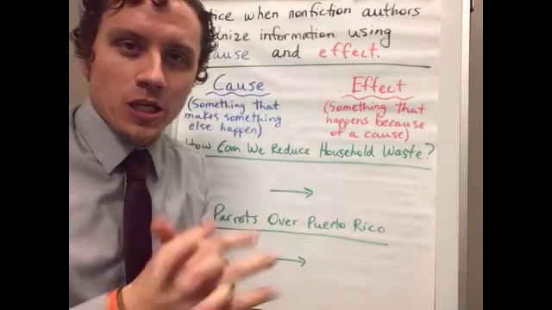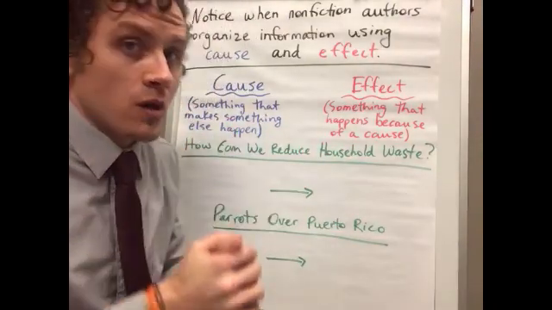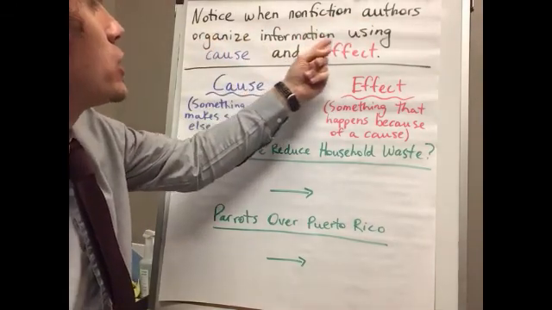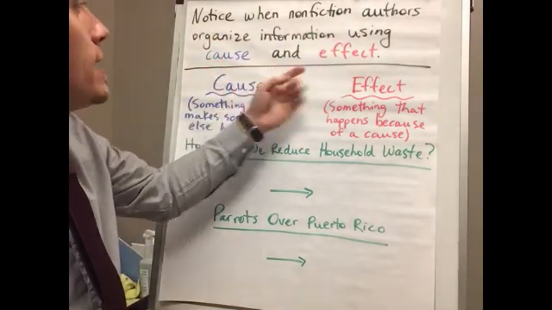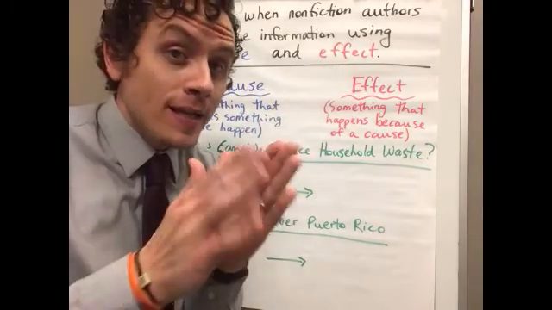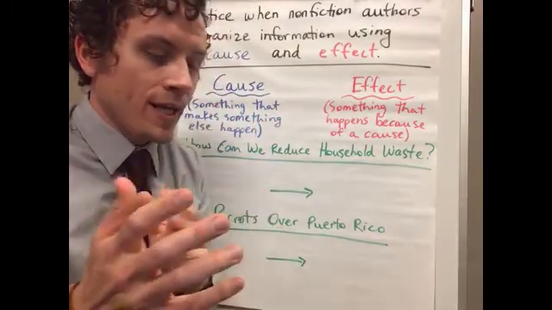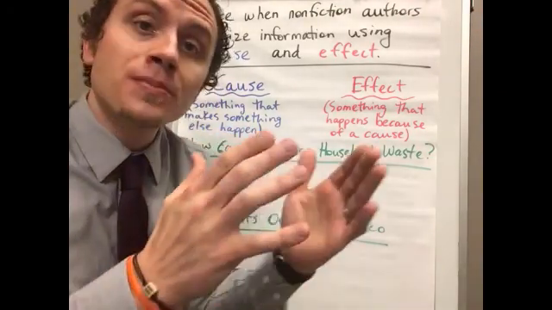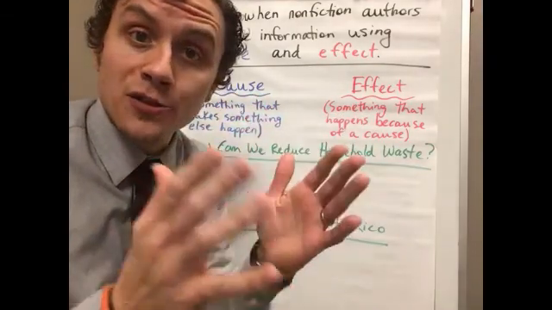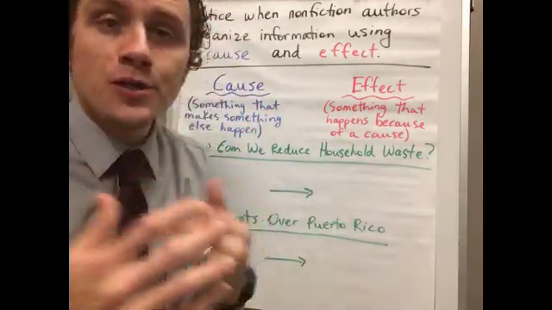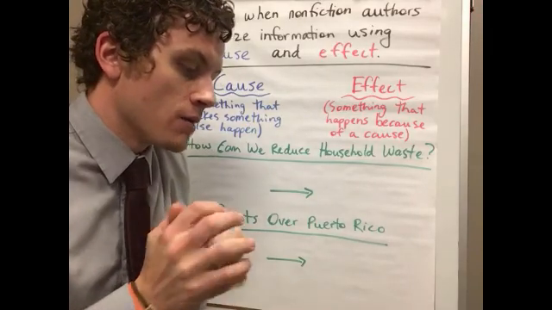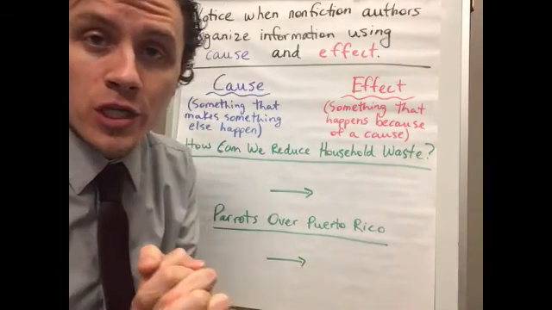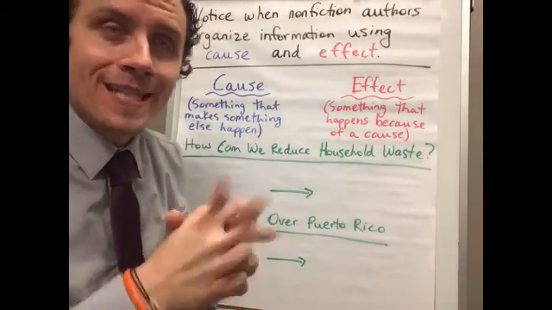Friends, Mr. Scott here today, taking time with you for our reading lesson to notice when nonfiction authors organize information using cause and effect. Now, it is important as we learn to recognize cause and effect text structures that we are better able to understand relationships that have causes and effects, such as causal relationships. We'll also better understand nonfiction writers because we're going to see how they have decided to best present this kind of information. We have a couple examples today.